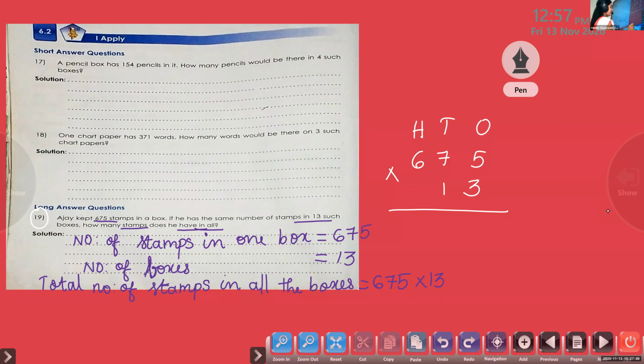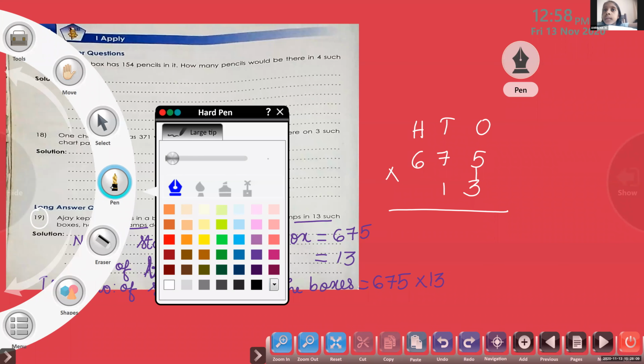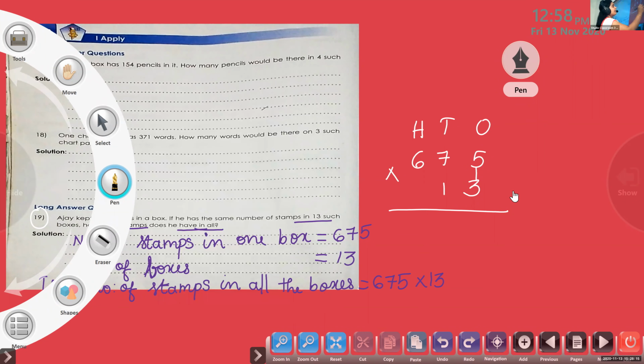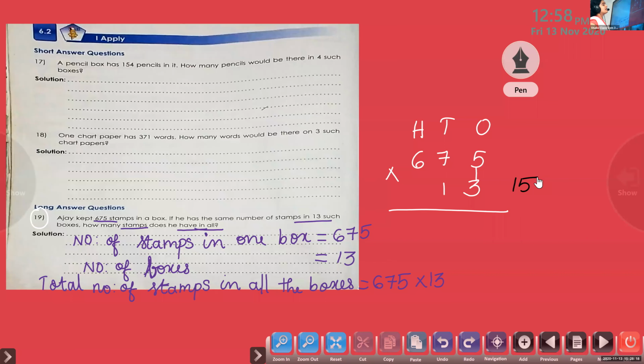Yes, Amrin, please unmute. Ma'am, here first we have to multiply by 3. 3 into 5 is 15. In 15, which digit will we write in the ones place? 5 in the ones place. And 1 we will carry to the tens place.